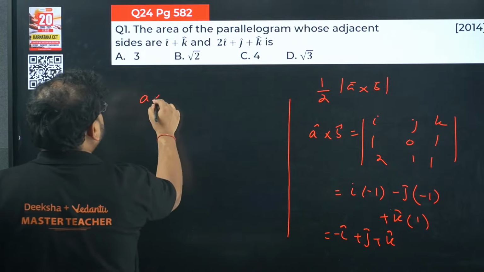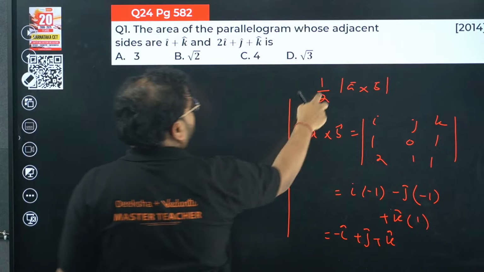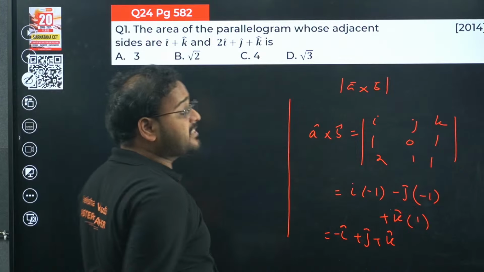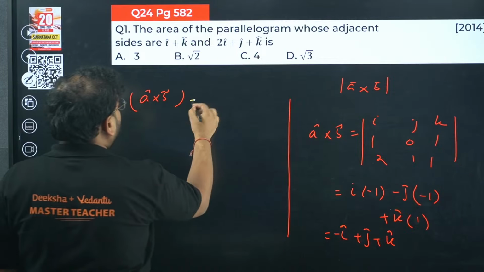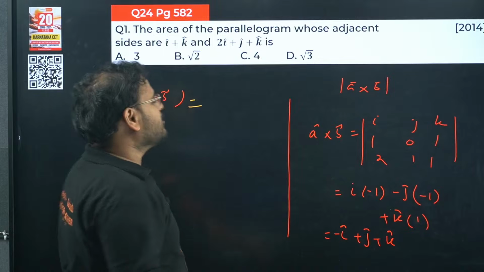It means modulus will be very simply... sir, I have made a mistake first of all. This is not 1/2. 1/2 is for the area of triangle actually. If it is given adjacent side of triangle, then you're going to use 1/2. Forgive me, I know some of you must have commented by now, sir, it is not 1/2. I know, all of you know it. Okay, so it is not 1/2.